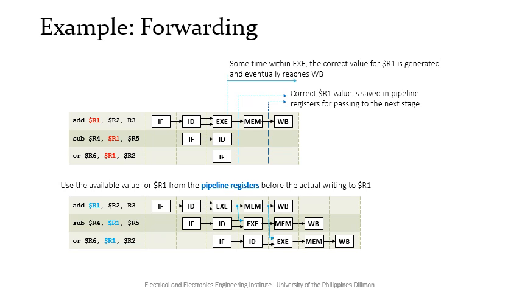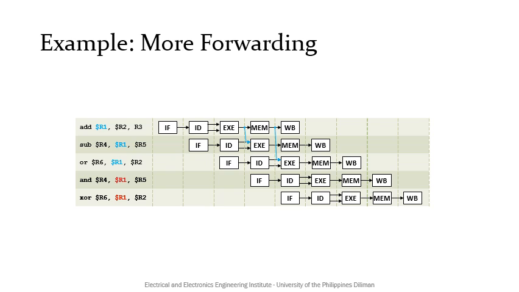For the OR instruction, it can instead use or forward the value from the mem write back register as the ALU input. With forwarding in place, we have eliminated the need to stall or insert no-ops and waste clock cycles, at least in this example. However, this comes at the cost of hardware complexity. However, can forwarding solve all data hazards? To answer that, we will consider more examples.